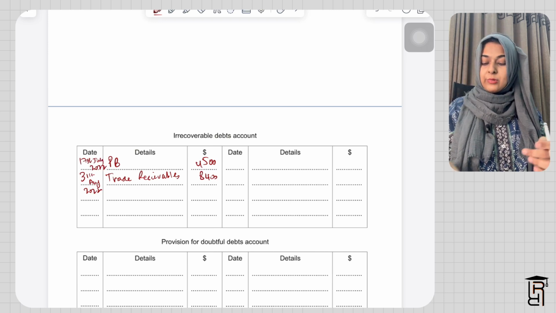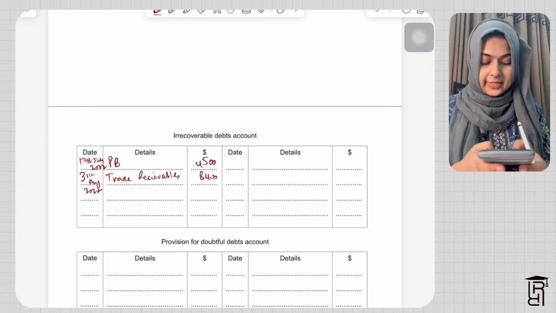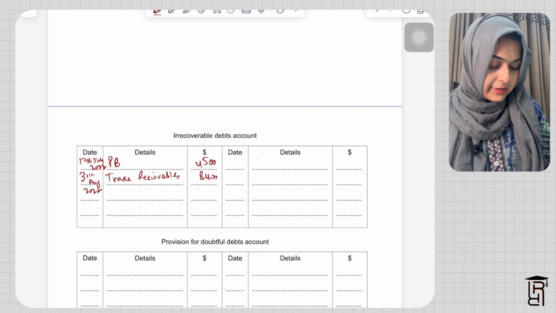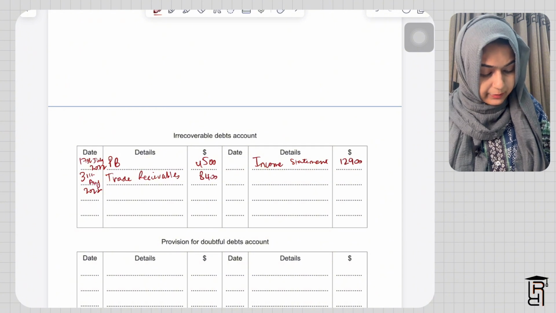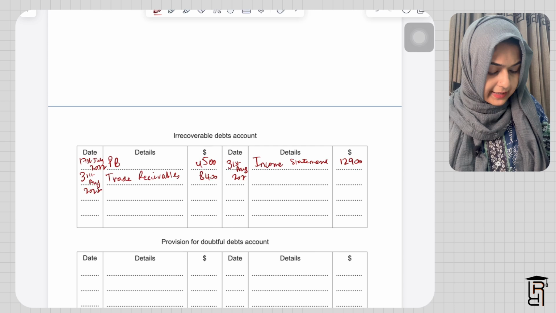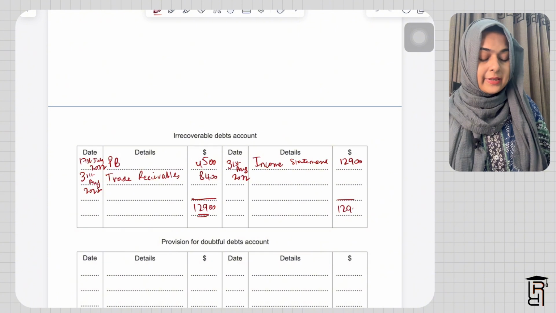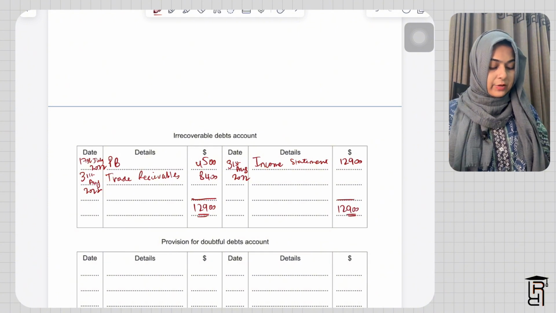And then both of these will be transferred to the income statement. So 8,400 plus 4,500 is 12,900. I'll write here income statement, 12,900. This will also be 31st August 2022. And then this account will balance at 12,900 on both sides. Irrecoverable debts for this year, that is for the year ended 31st August 2022, is 12,900.